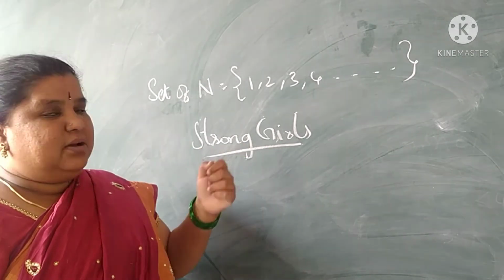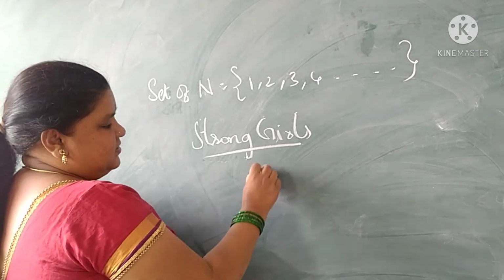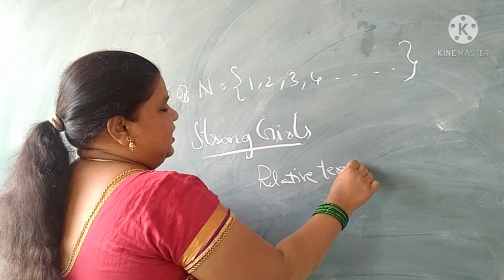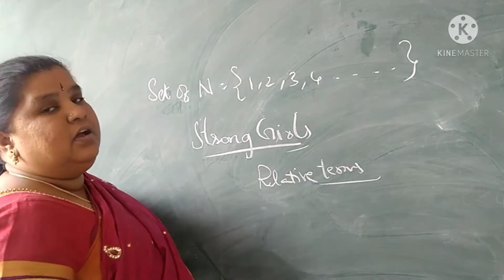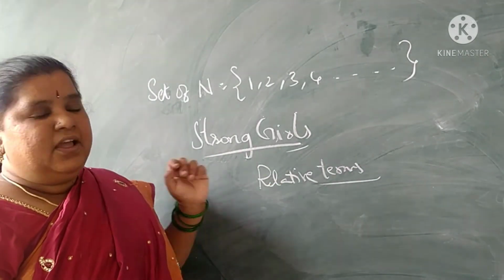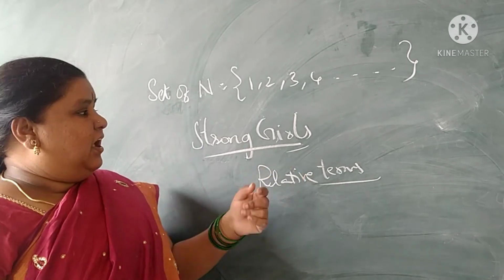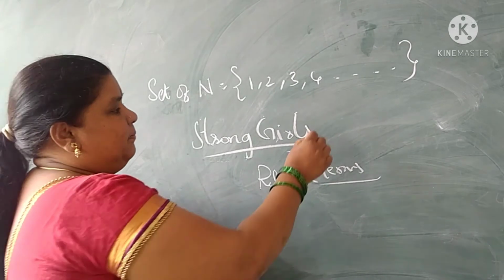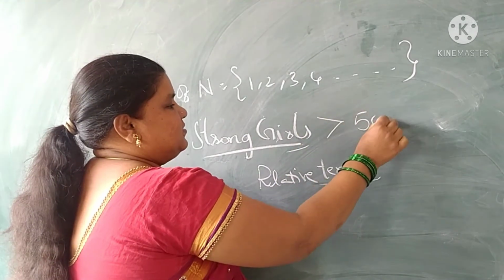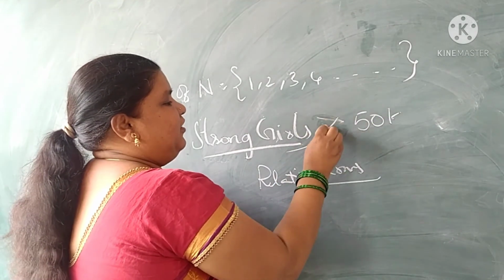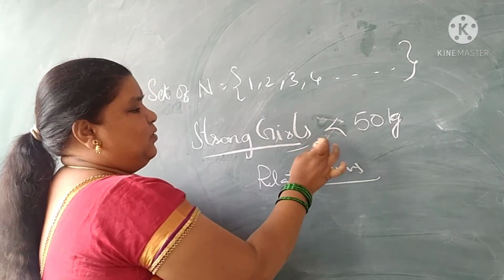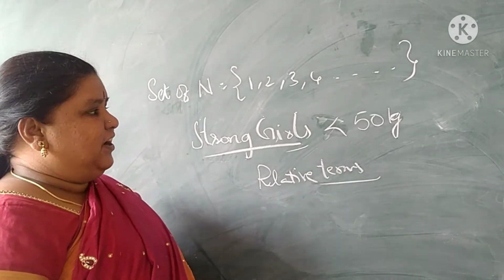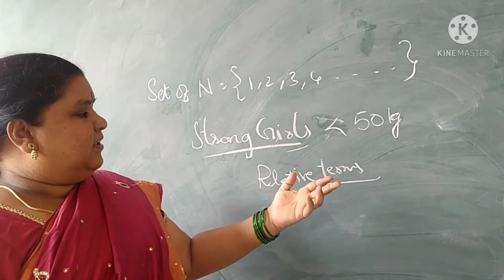This type of terms we call relative terms. By using these relative terms, we cannot write a set. These are not a set at all. If I ask for girls above 50 kgs, you can write it.